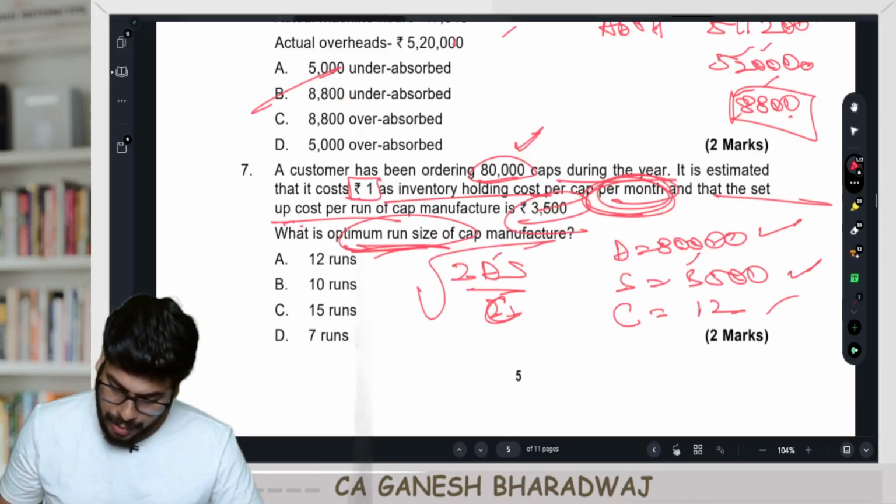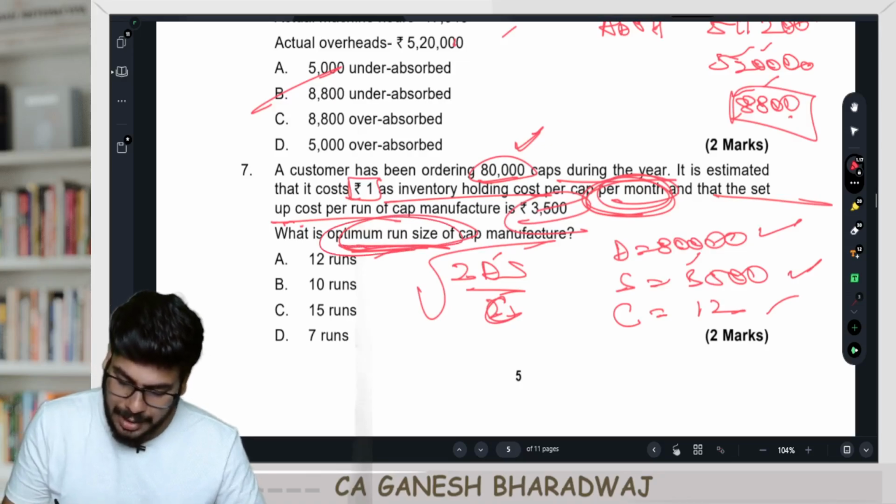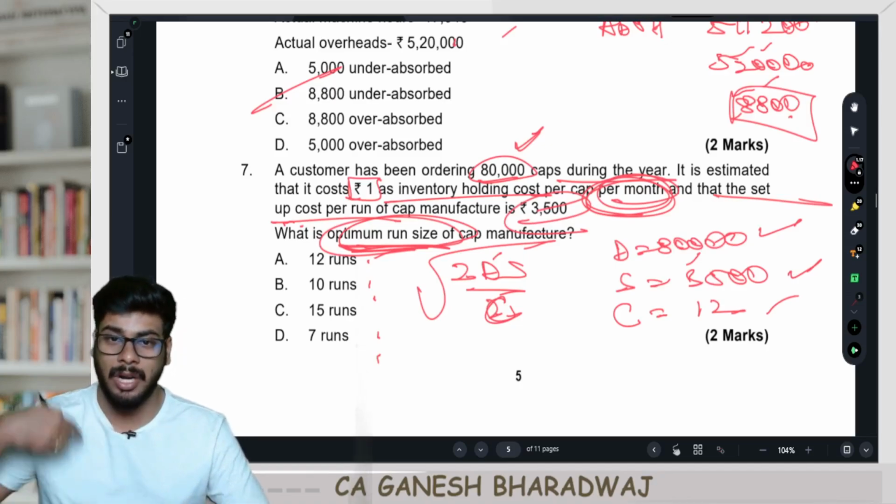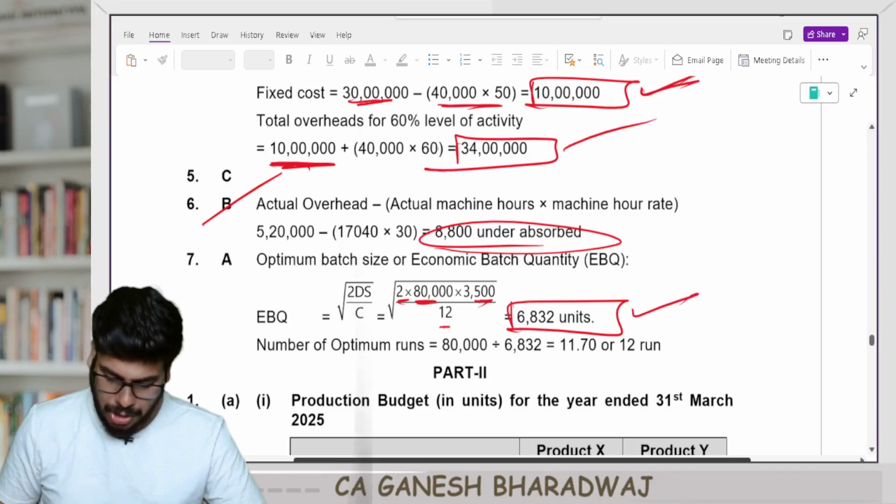Yes. Okay. So I think the question itself is wrong here. They have asked what is the optimum run size. They have given it in terms of runs, which means technically in this question they are asking you for the number of runs. Clear.